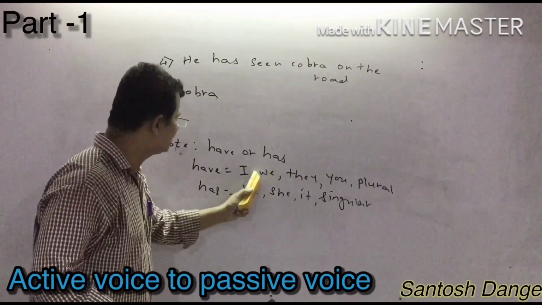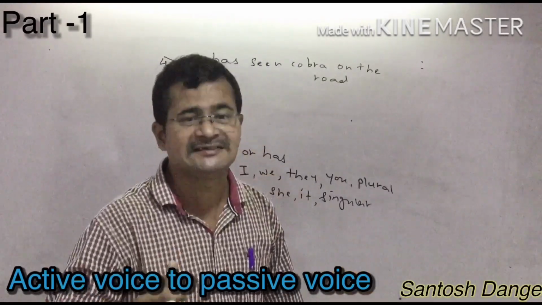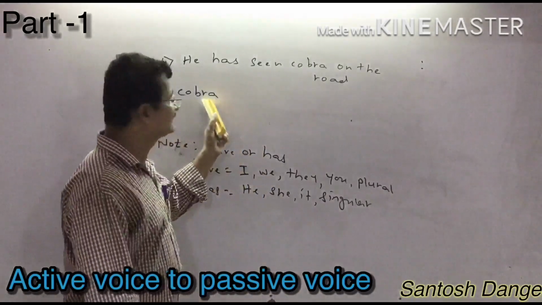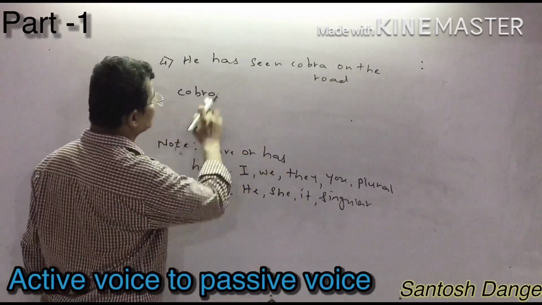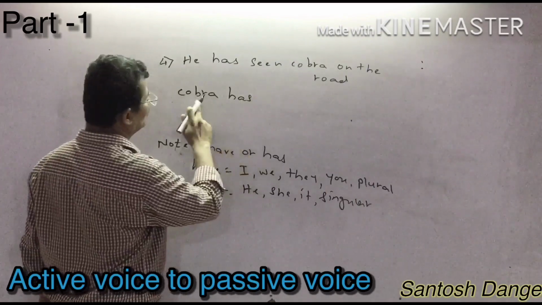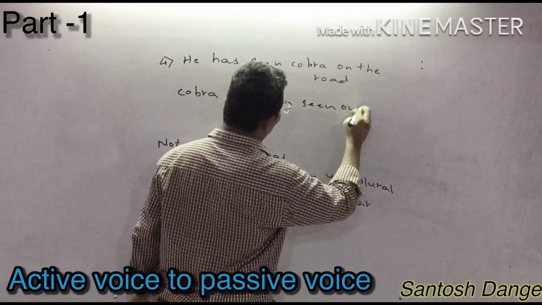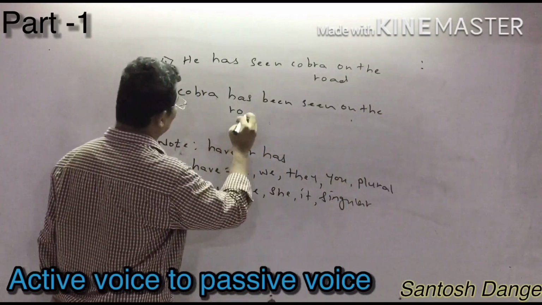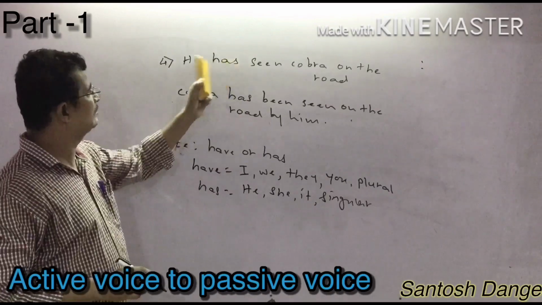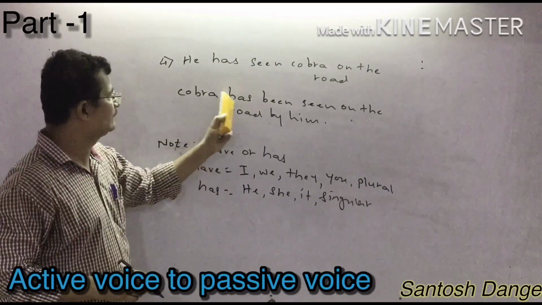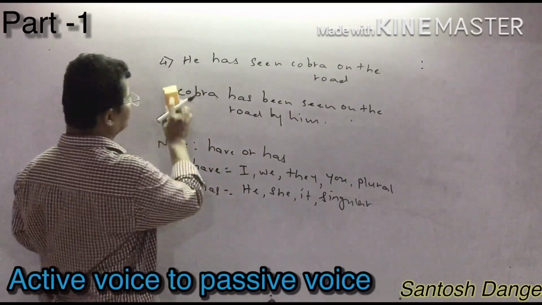But you have to find out from this condition: if cobra is in the plural form, you can write have instead of has. But suppose it is in the singular form, what you have to write there? Has been, as it is. Now, cobra is in the singular form, so I can write: Cobra has been seen on the road by him. Why? Because it is in the singular form. He has seen cobra on the road. It is in the singular form, so I have written here has been as it is. Sure enough. But now, suppose they have given another sentence.